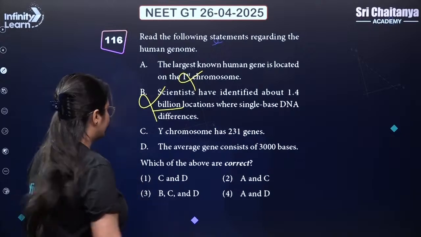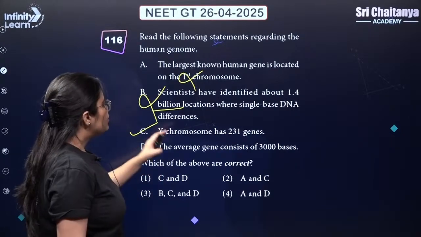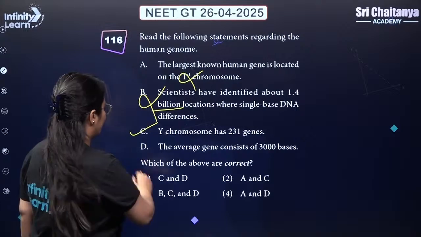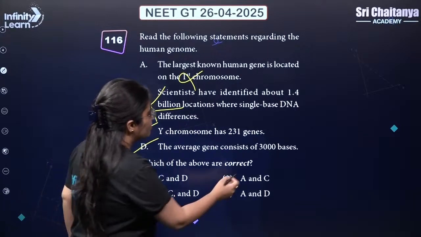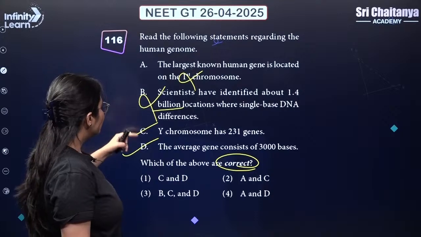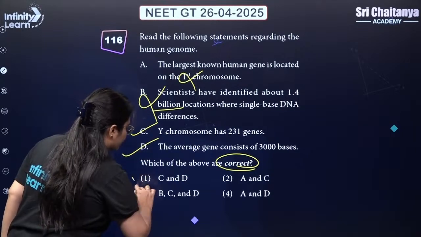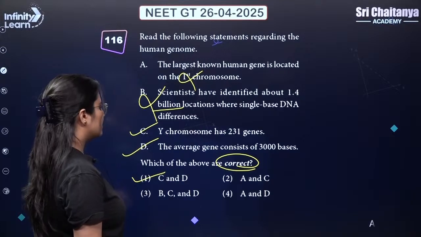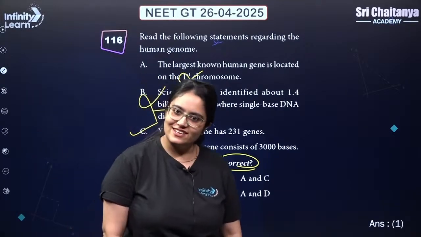That is right. The average gene consists of 3000 bases. That is also correct. So which of the following above are correct? So if you see, A and B are incorrect, C and D only. So correct answer is 1. C and D is correct. So 1 is the right answer.